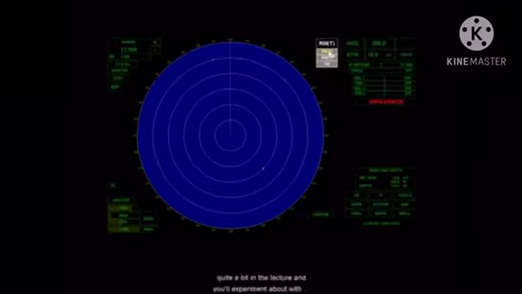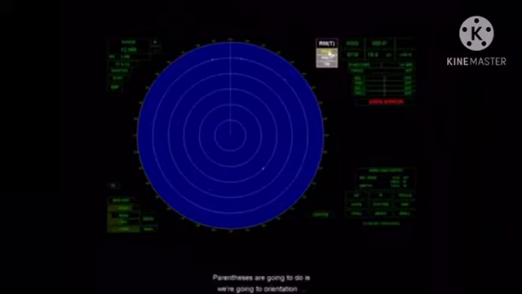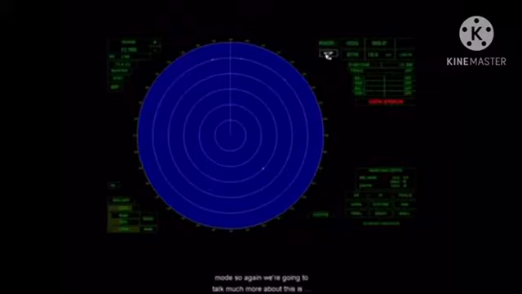We're going to talk about these quite a bit in the lecture, and you'll experiment with them somewhat in the lab, but for the labs you should put it in relative motion, so RM parentheses R. Okay, so that's done. The next thing we're going to do is set our orientation mode. Again, we're going to talk much more about this. This is just a setup video here, but for these labs we suggest you be in